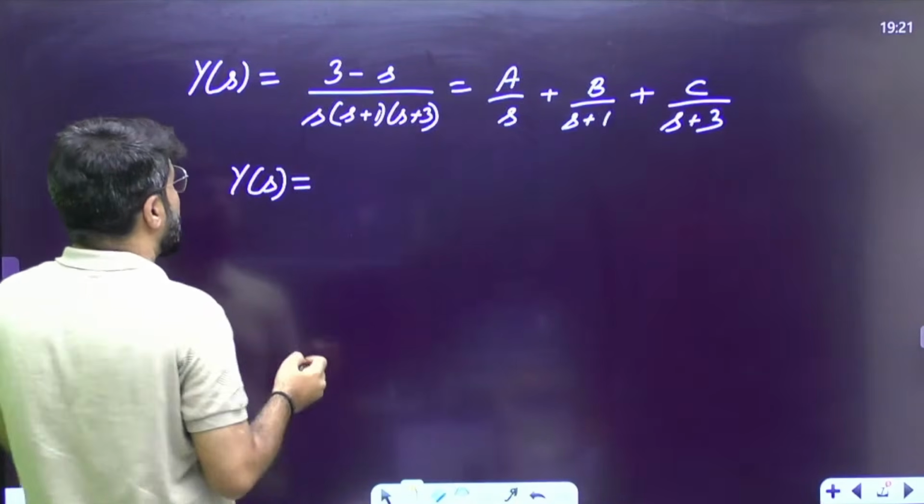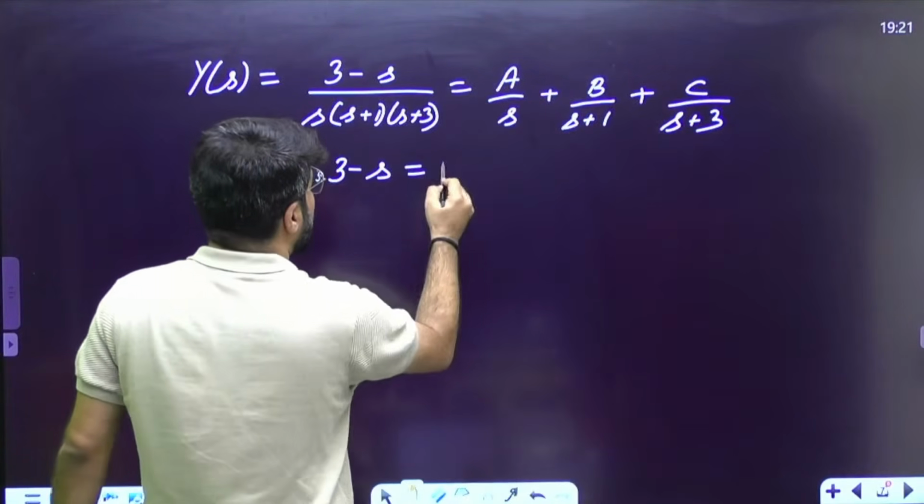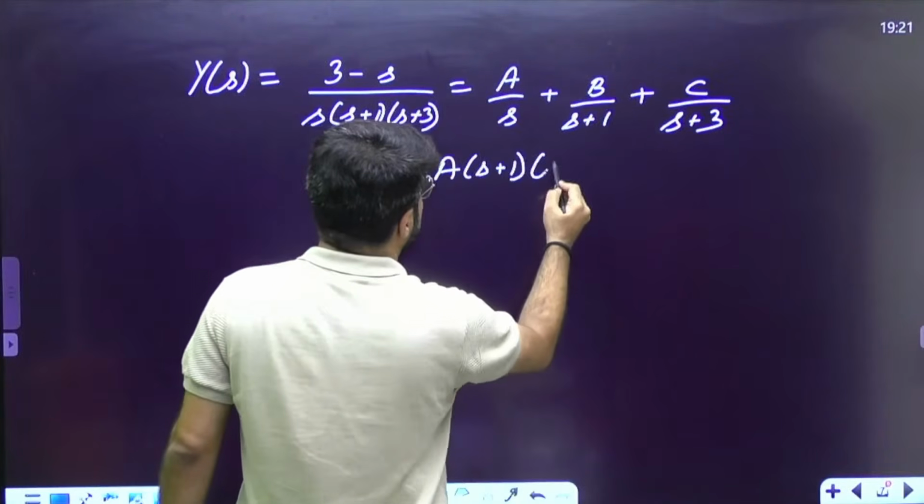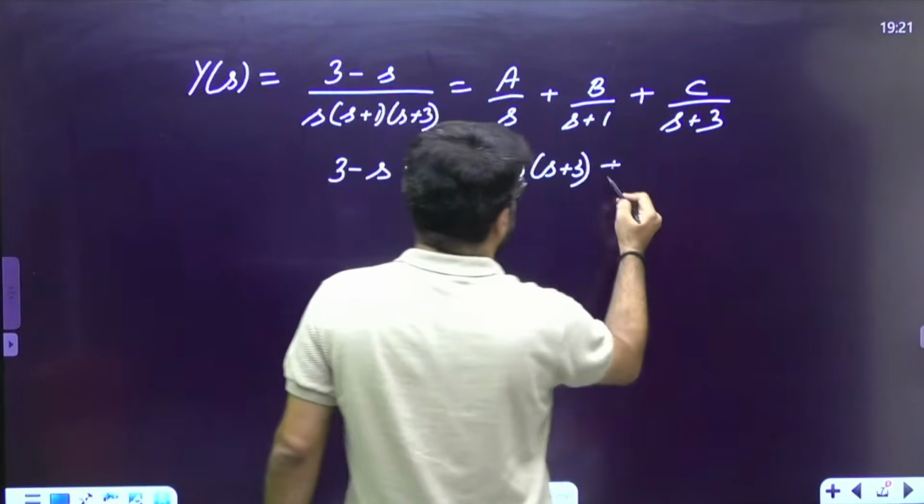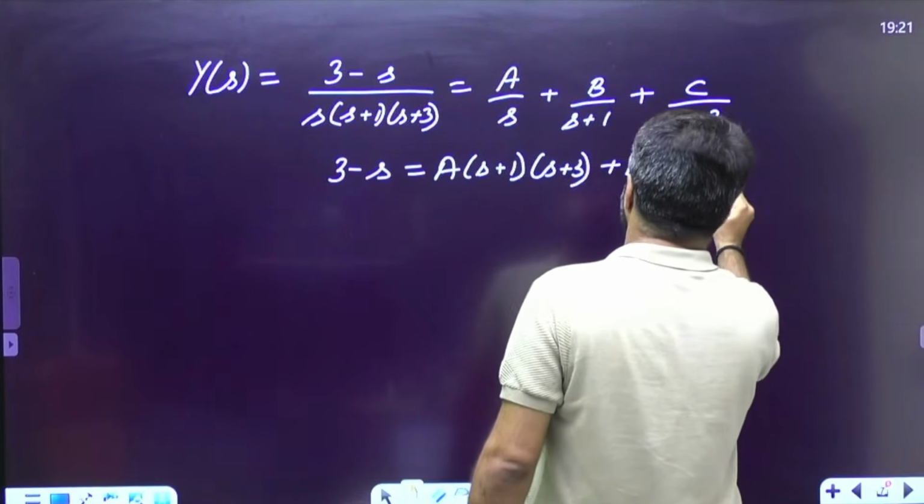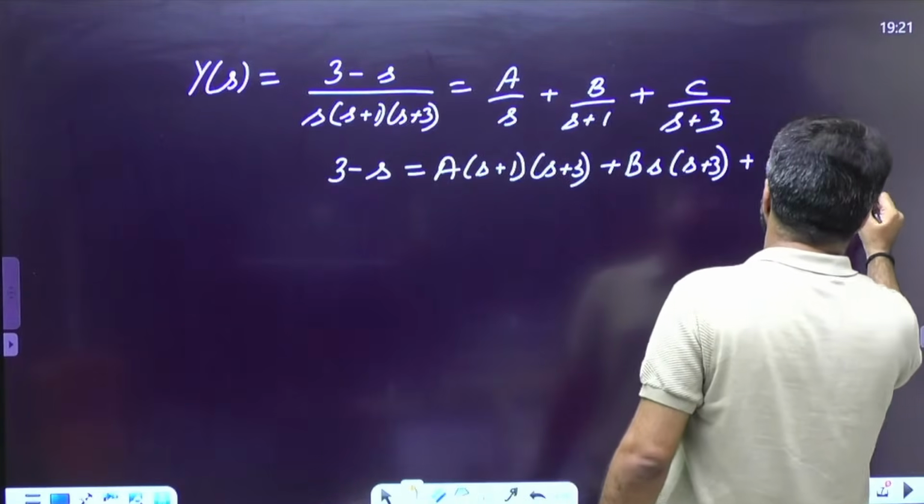So left side 3 minus s. This multiplied whole throughout. So when you multiply, s will cancel here in the first term, leaving A(s plus 1)(s plus 3). Plus, in the next term, (s plus 1) will cancel, and you will be left with B s(s plus 3). And in the third term, the (s plus 3) factor will cancel, leaving C s(s plus 1).